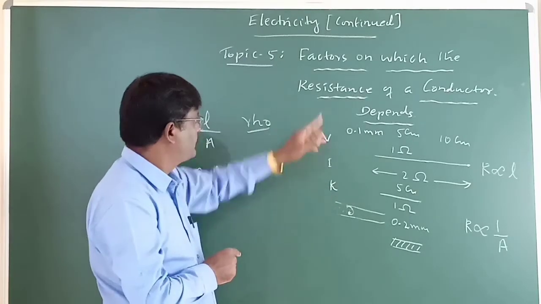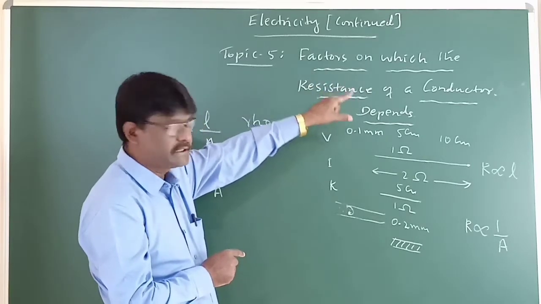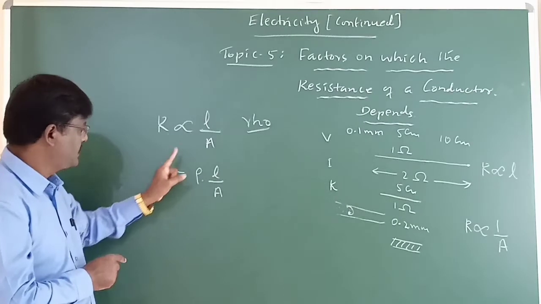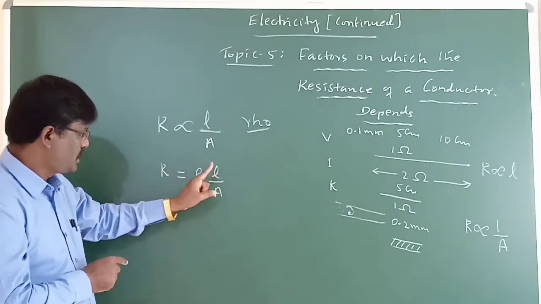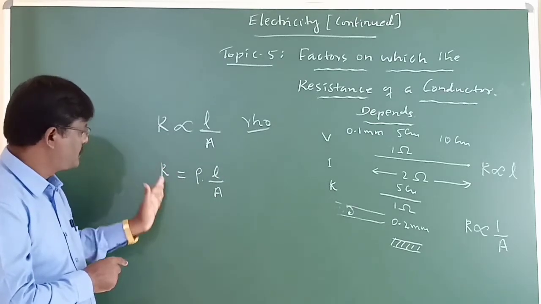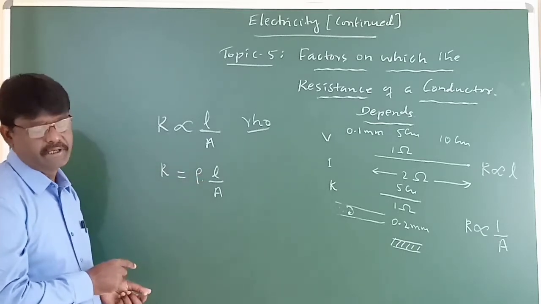Which are those factors? That's our topic: factors on which the resistance of the conductor depends. Resistance directly depends on the length, and also it depends on the area. Mainly it also depends on the nature of the material.